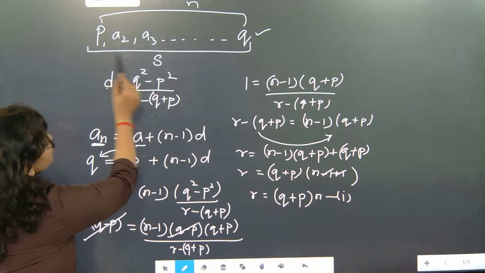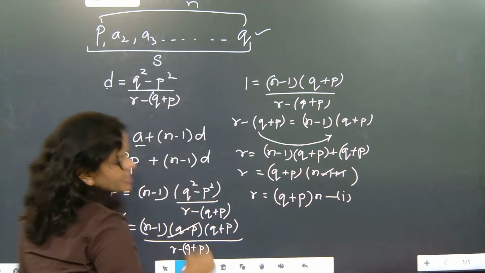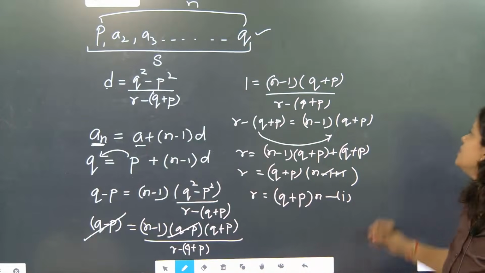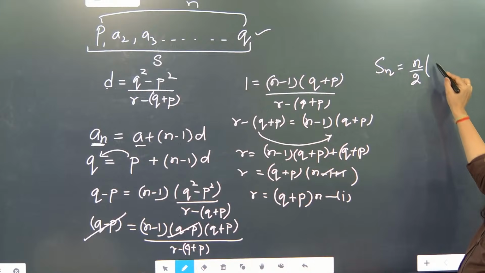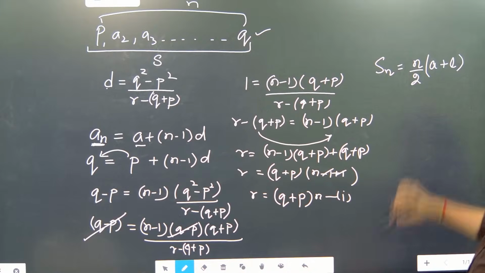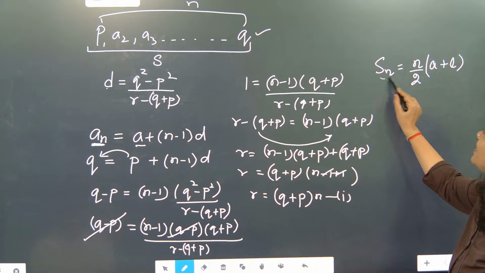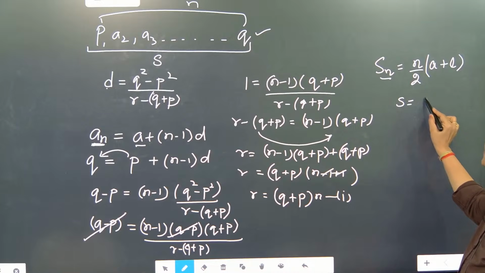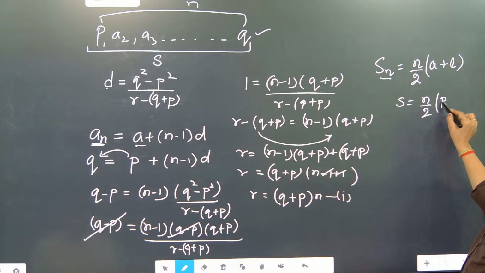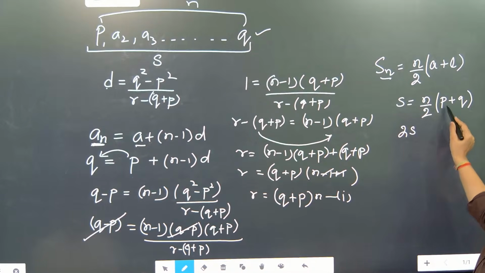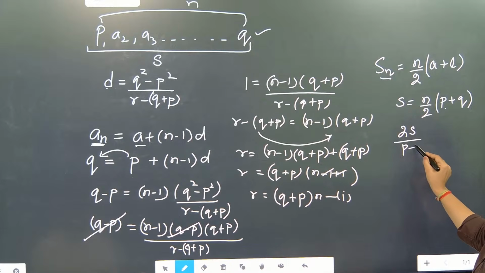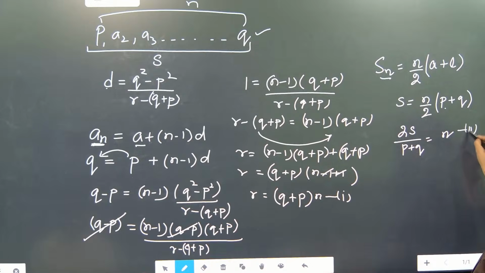Now beta, sum of total term. Total term we have taken Sn now. Sum of total term. So beta, sum of n term, formula is n by 2 first term plus last term. Correct? So sum of n term, they have told it as S is equal to n by 2. First term is P, second term is Q. Okay? So here 2 will go and multiply with S, it will become 2S. This part will go down, it will become P plus Q is equal to N. So this is equation number 2.